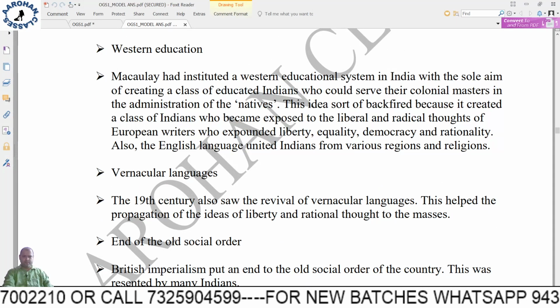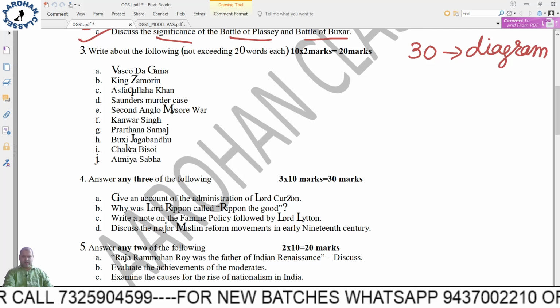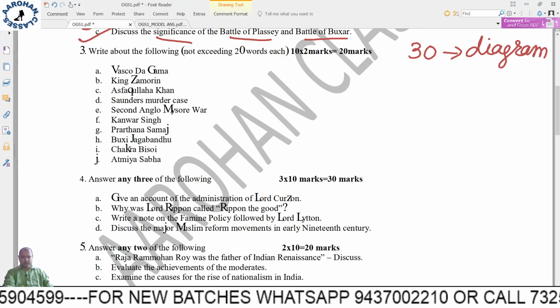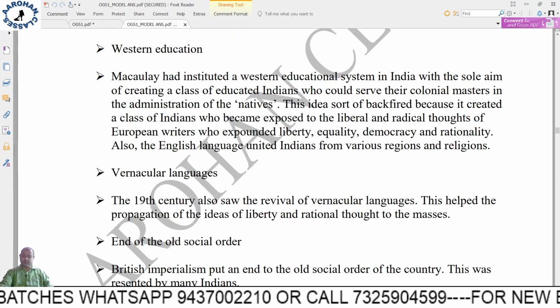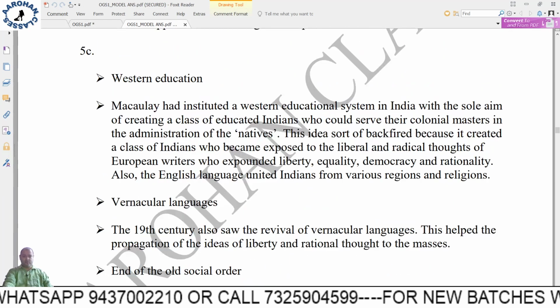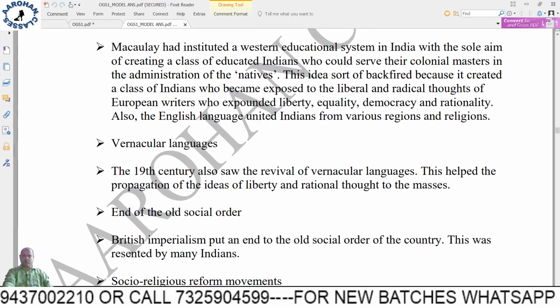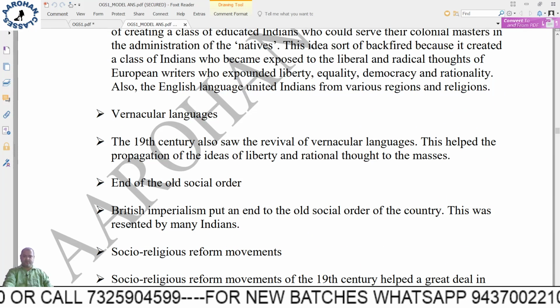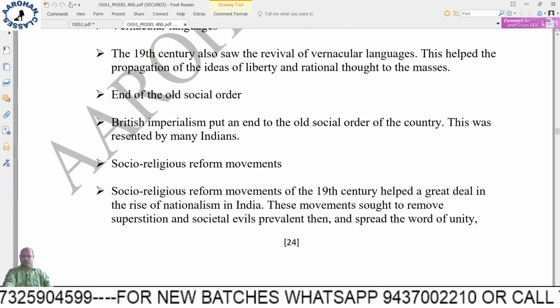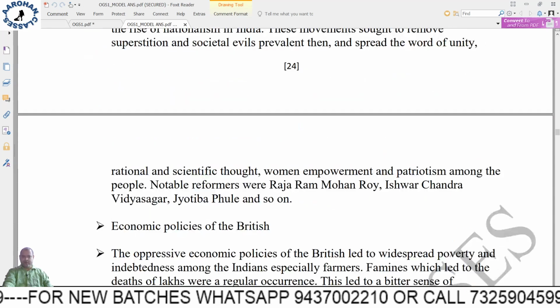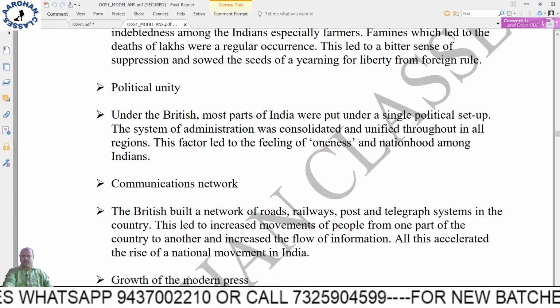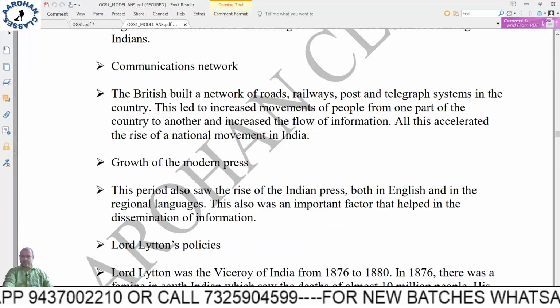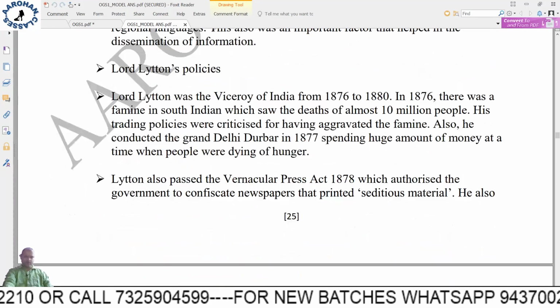Next, coming to 5C, write a note on examine the causes for the rise of nationalism in India. Okay, causes for rise of nationalism, right? So Western education, first cause; vernacular languages; end of the old social order; social religious reform movements; economic policies of the British; political unity; communication network; growth of modern press; Lord Lytton's policies.